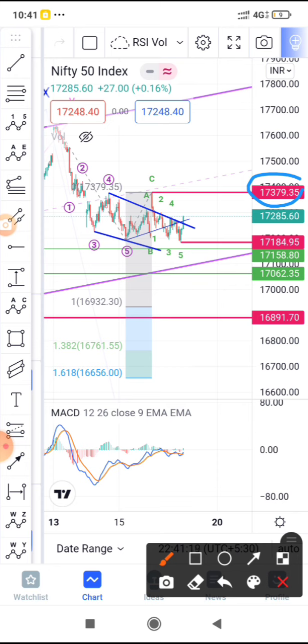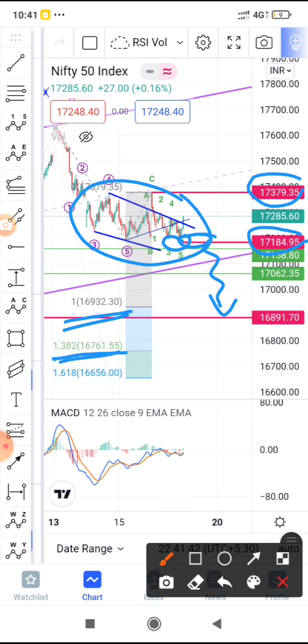If it opens gap down and breaks this low 17,184, then definitely we are going downside, and the first target will be 16,932 to 16,761. Do not take positions initially without breaking this particular low, because the market is giving very random moves and changing the patterns. So this entire move we were not able to properly predict or project at all. So we have to be careful going forward, and we have to wait for 17,184 to be broken for the downside target. As the moves change, I have to keep updating my count.